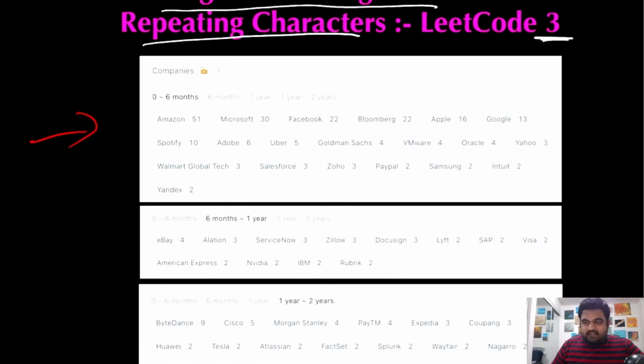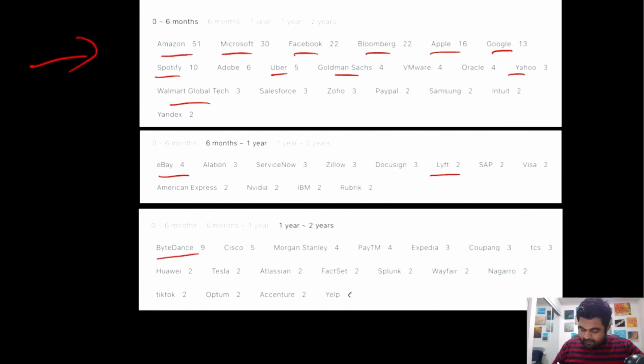If I just check the companies where I want to get a job and which have already asked this question, there are companies like Amazon, Microsoft, Facebook, Bloomberg, Apple, Google, Spotify, Uber, Goldman Sachs, Yahoo, Walmart, eBay, Lyft, ByteDance, Morgan Stanley, and Paytm. So that's why I am paying my utmost attention to solving this problem. I hope you also enjoy the video.